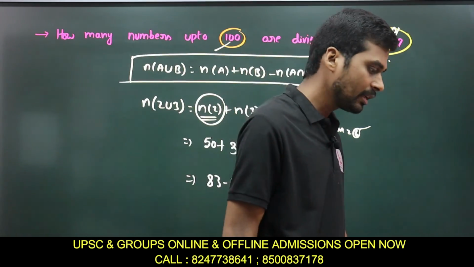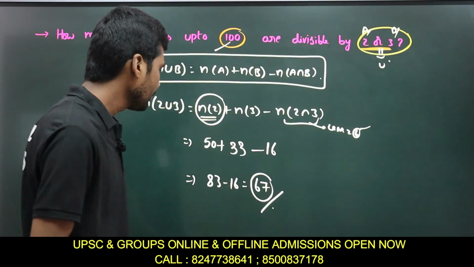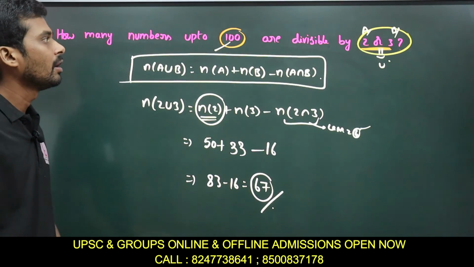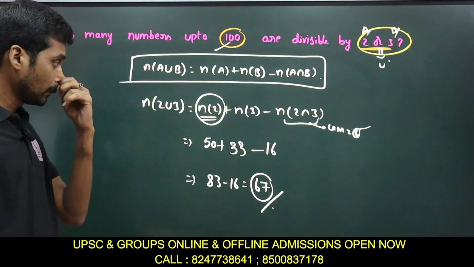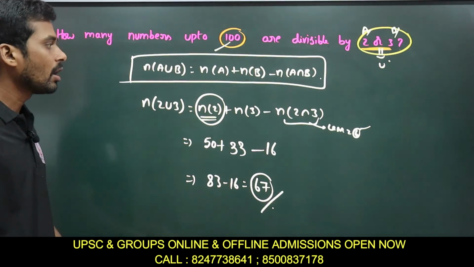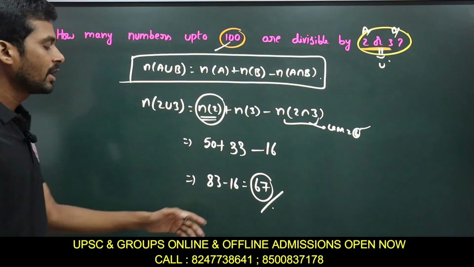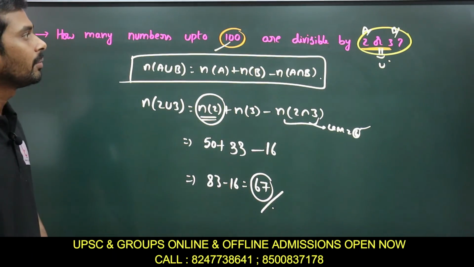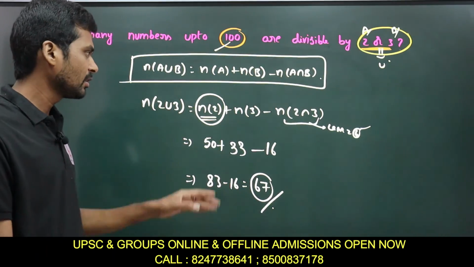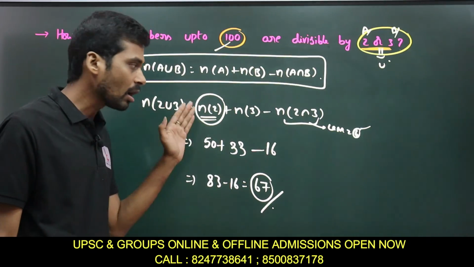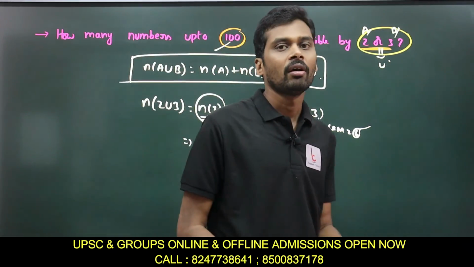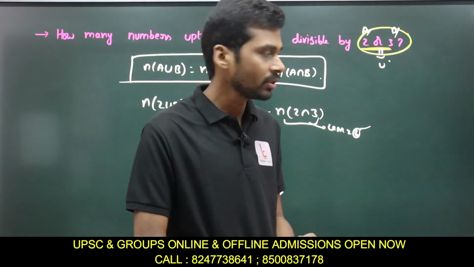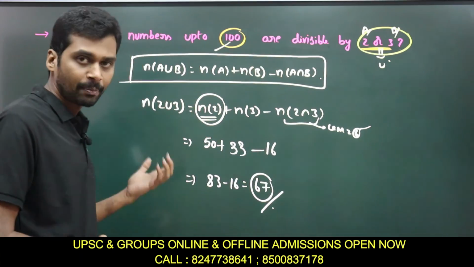Which means there are 67 numbers up to 100 that are divisible by 2 or 3. So those numbers are divisible by either 2 or 3, or the intersection part. This is the representation of an 'or' problem.